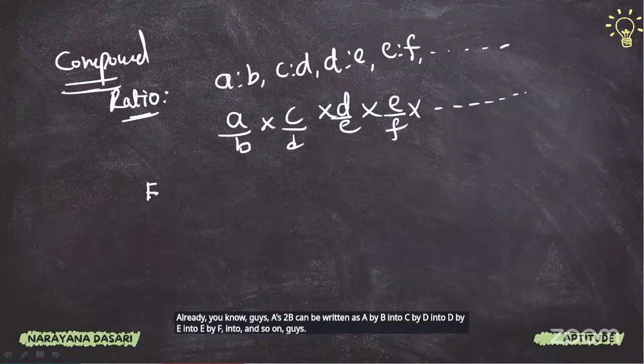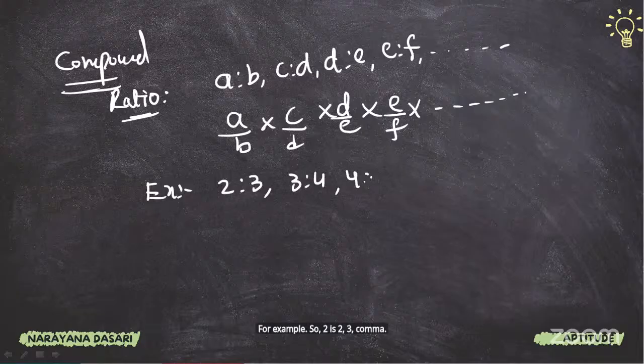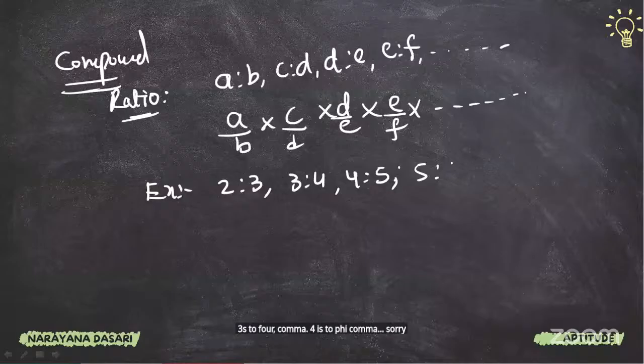For example, 2 is to 3 comma, 3 is to 4 comma, 4 is to 5 comma, and 5 is to 6. Find out the compound ratio.